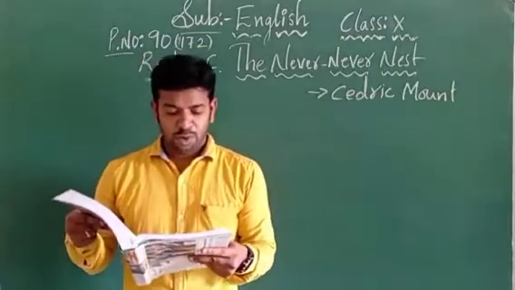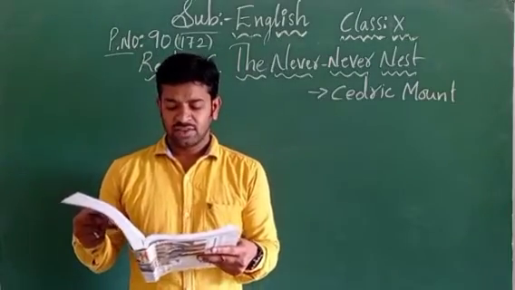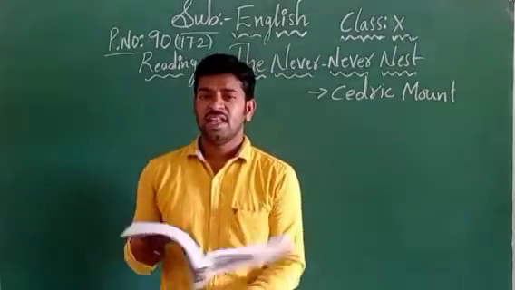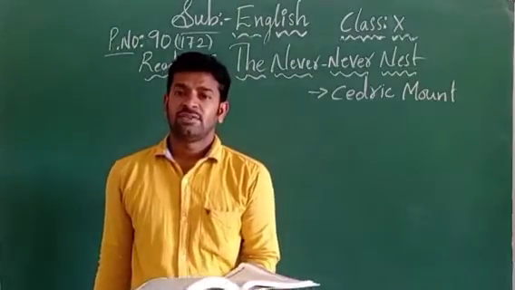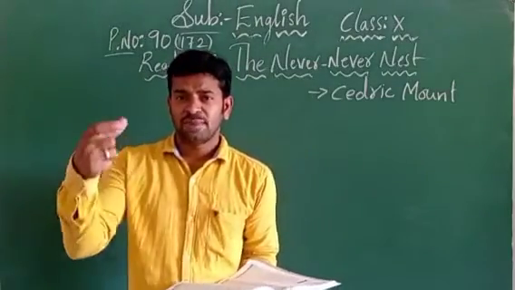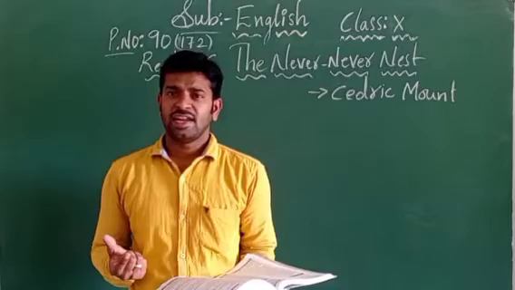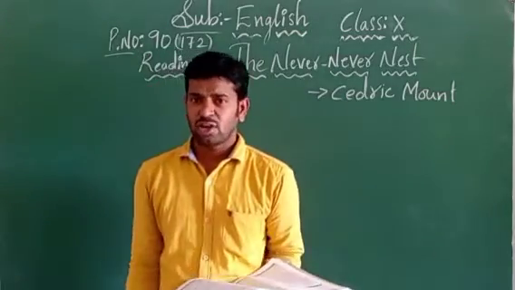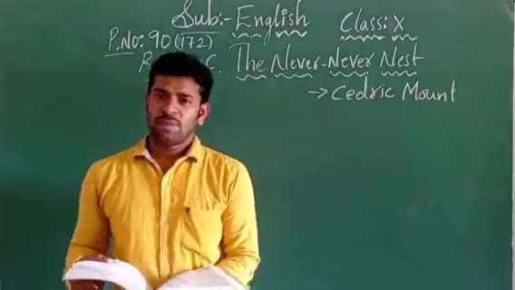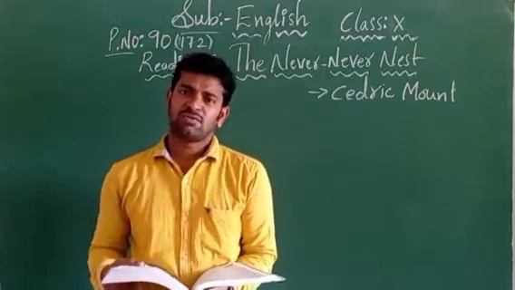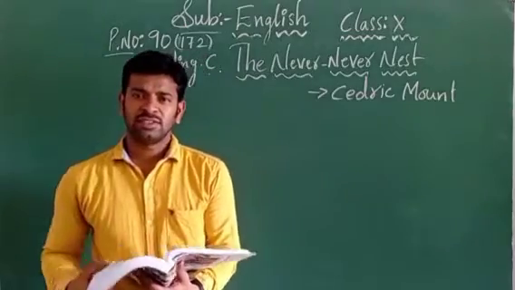Now the writer points out that the installment system enables low income people to have things. What is the writer telling here? Suppose you have purchased some machinery from a shop. When you purchase that material on installment, every week or every month you have to pay that installment. It may be for 20 months, it may be for 24 months, that means two years, like that. So some appropriate amount is allotted for you to pay for that given time.